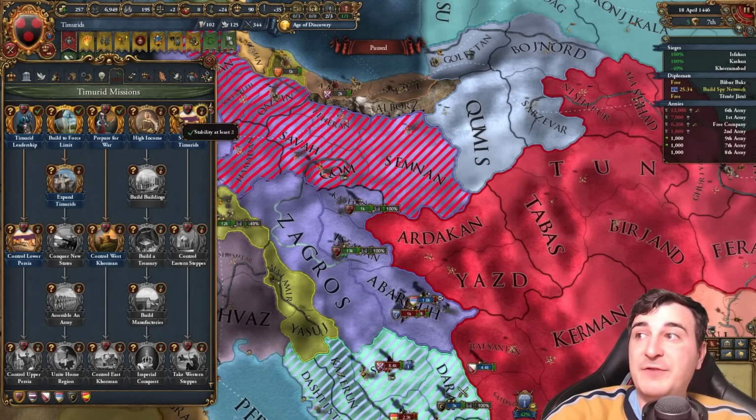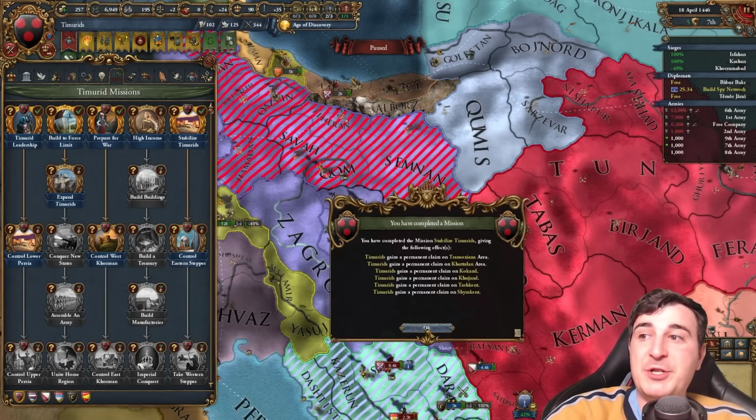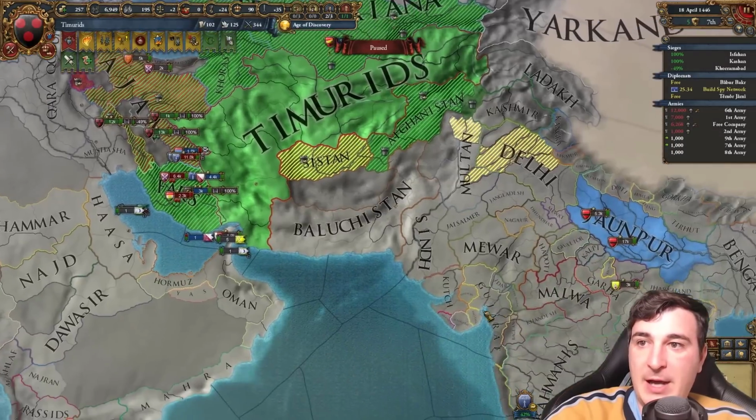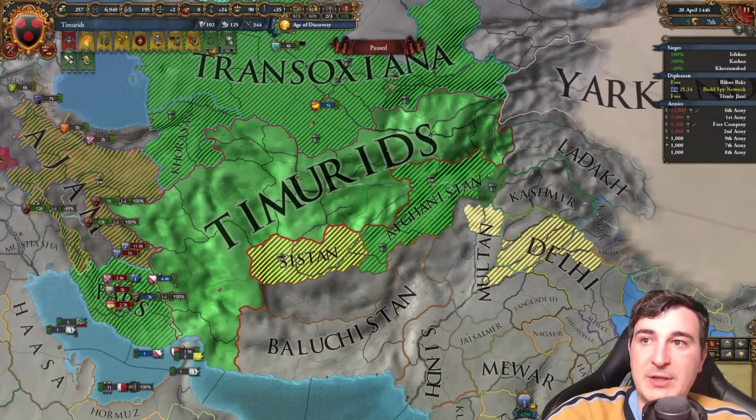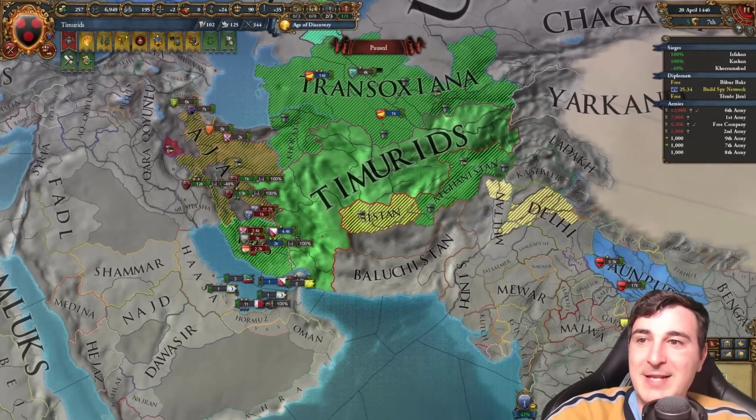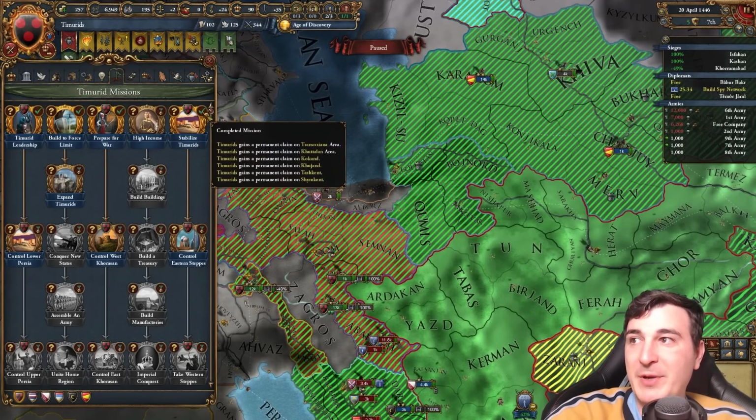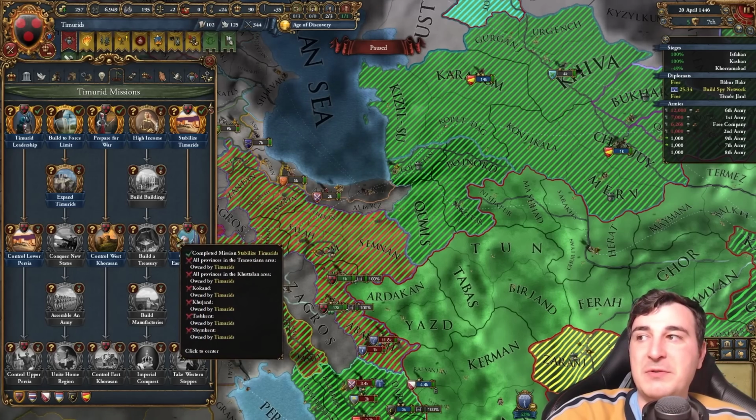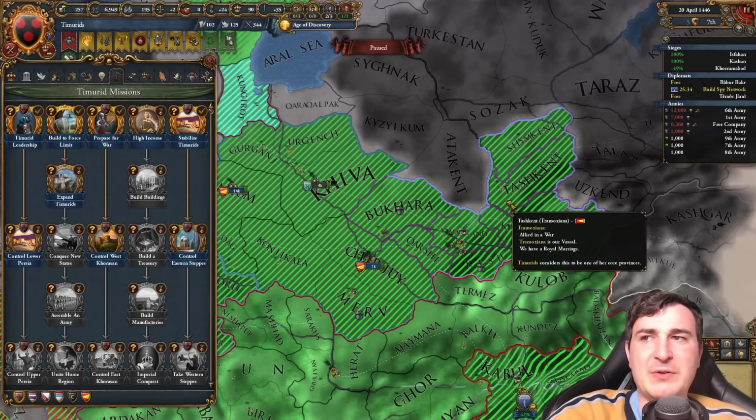Because now we have 2 stability, so we can do this mission as well, which offered us some more claims. Now on what? I don't know. It gave us claims on something. What the hell did it give us claims on, actually? Hold on a second. Where's my claims at, bro? Let me actually read the mission. Right, so those are claims on Transoxiana, Kutul. Okay, these are useless claims because we already have cores on those provinces.